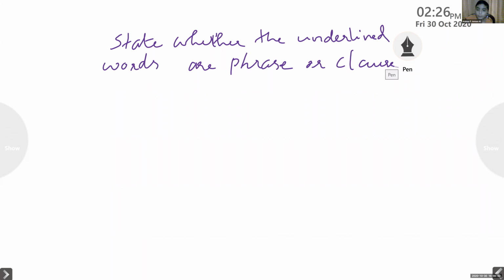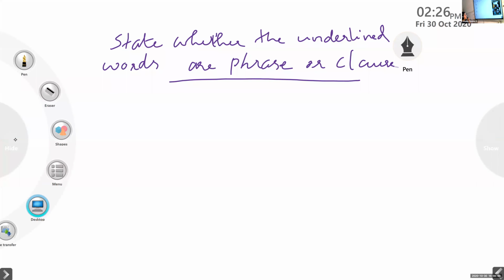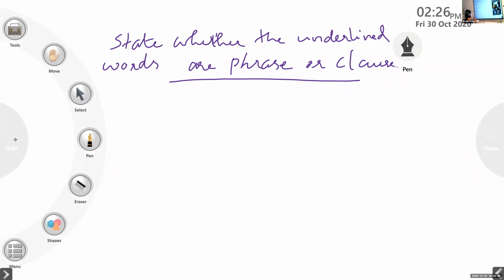You check with 10 sentences and look at the underlined parts and mention whether it is a phrase or a clause. Okay? First question is to Hannah Rashida. I'll be starting from Hannah Rashida Ali.